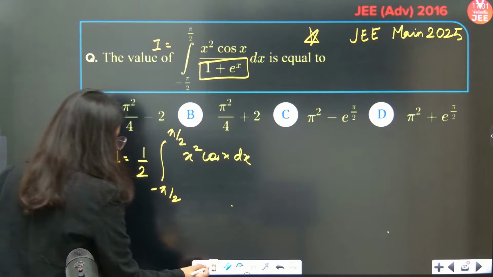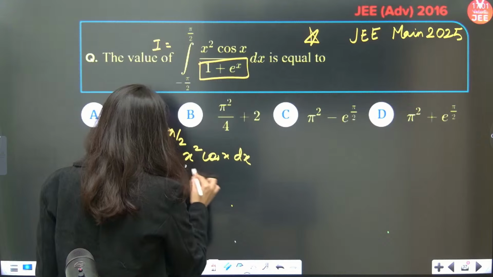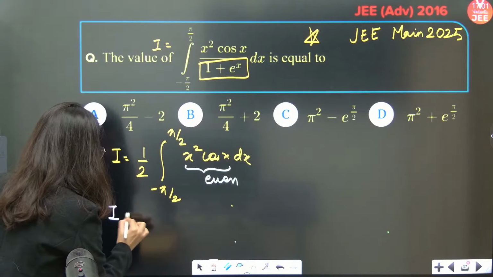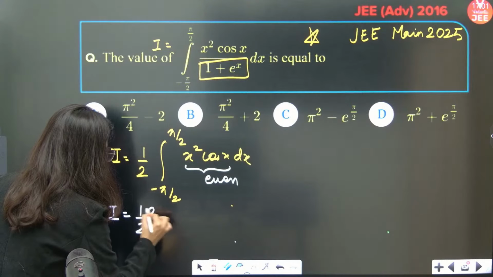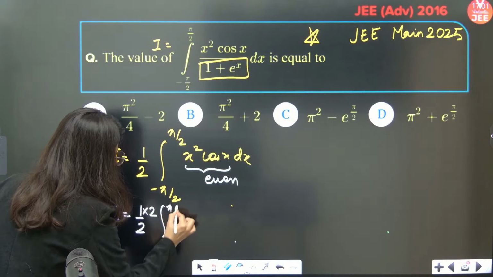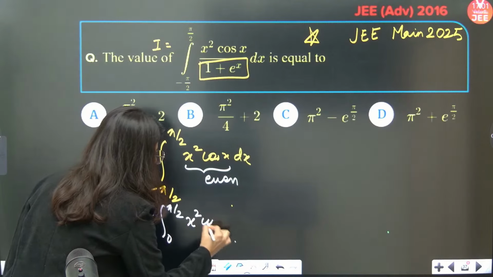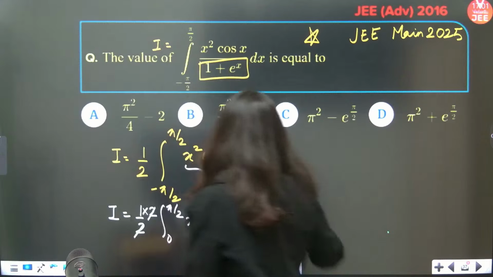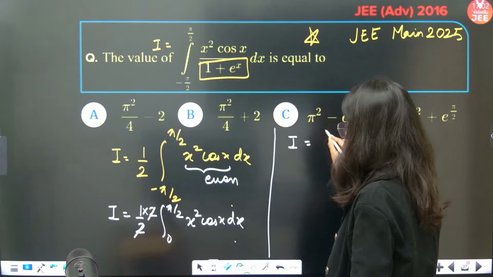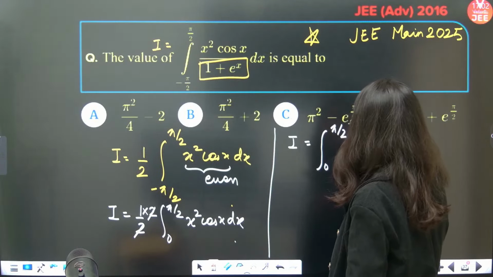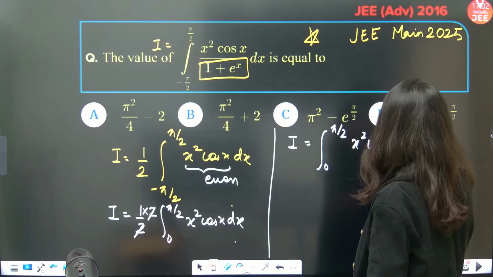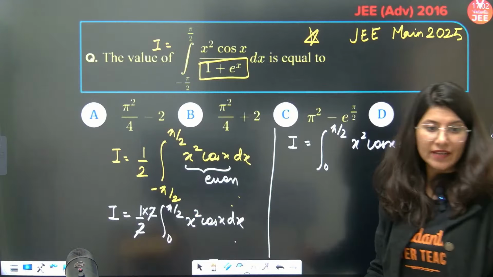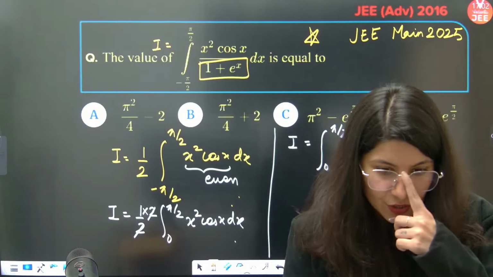And now, x square cos x is an even function. Are you getting it or not? This is an even function. So this is 1 by 2 times twice of 0 to pi by 2, x square cos x dx. The 2 cancels, correct? So now integration I is equal to 0 to pi by 2, x square cos x. Obviously this question can be done using by parts, but what I am going to do is apply a shortcut.